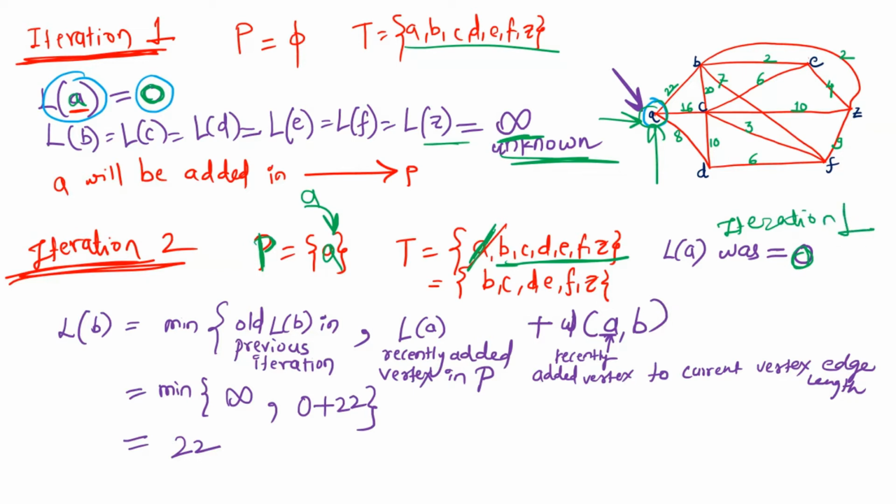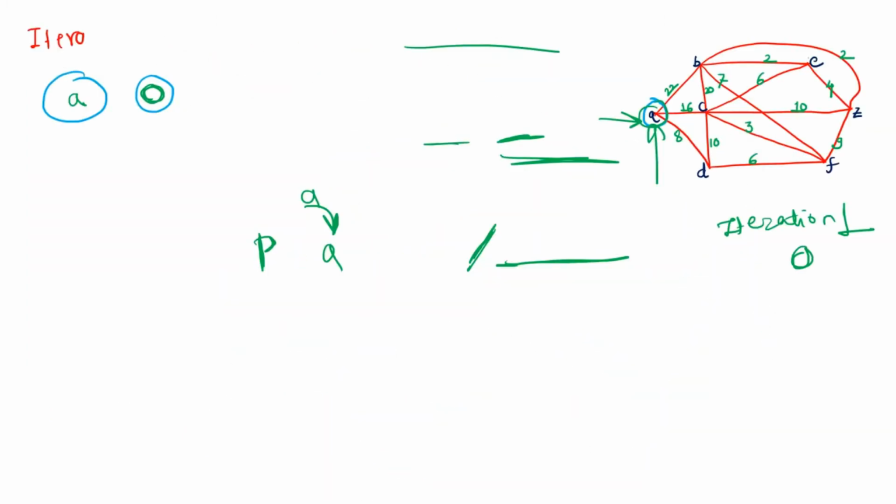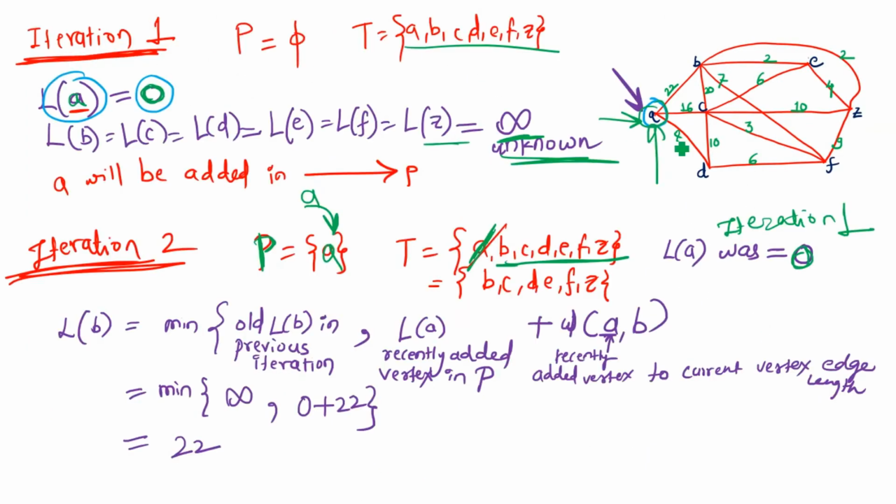Now in the second iteration, if we look back at this algorithm, if V is the recently added vertex, we are going to use this formula: the length of X, meaning any other vertex, will be the old length of that particular vertex in the last iteration, comma, the length of the recently added vertex plus the edge length from that vertex to that particular vertex. Now we are at this particular place. Suppose A is added in the path.